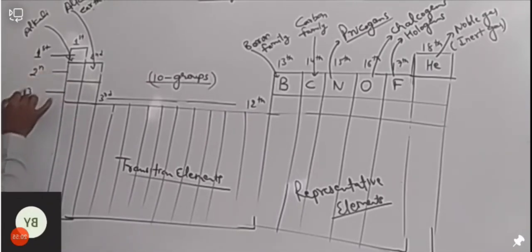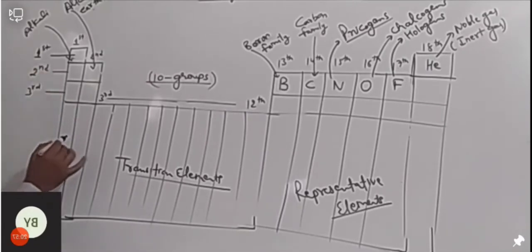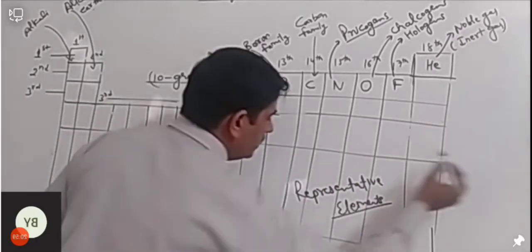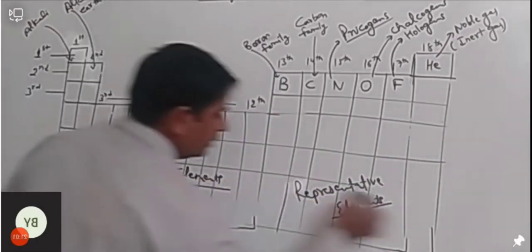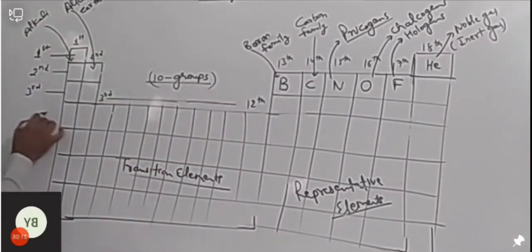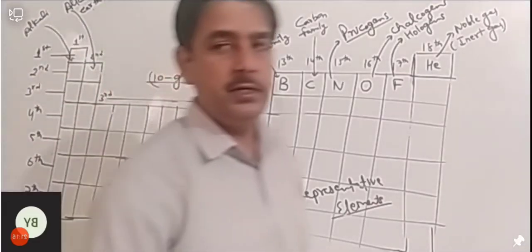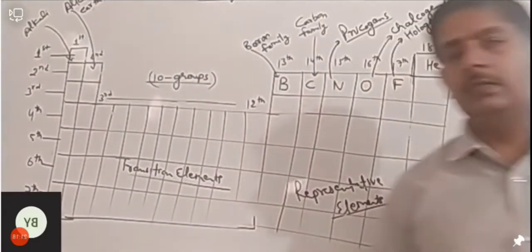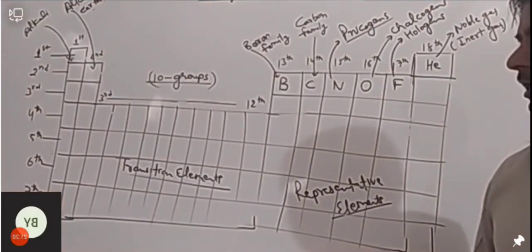This is the third period, and again there will be the fourth period, then fifth period, sixth period and seventh period. This is the fourth period, this is the fifth period, this is the sixth period, and this is the seventh period. Okay, so there are total 7 periods in the periodic table, and 18 groups.